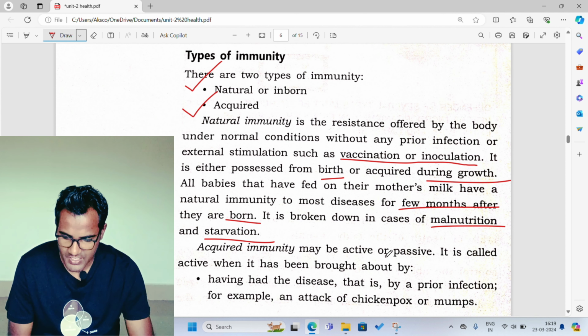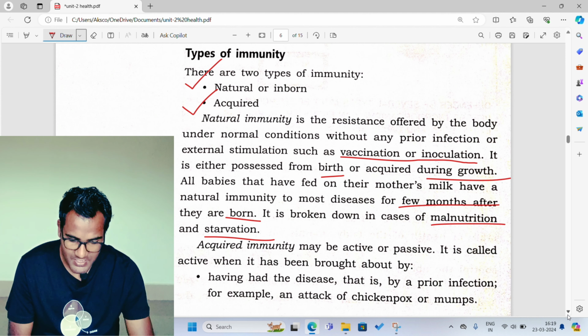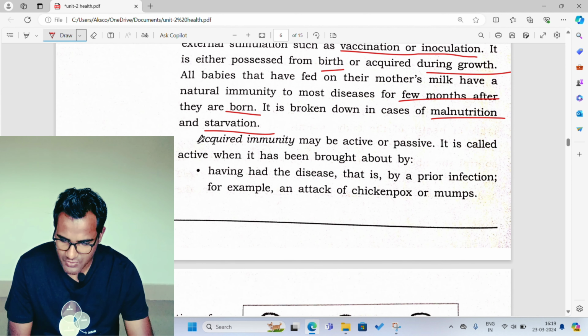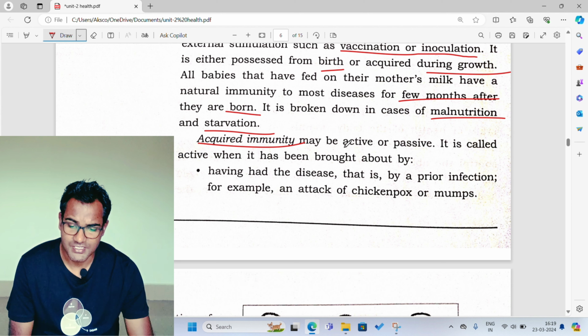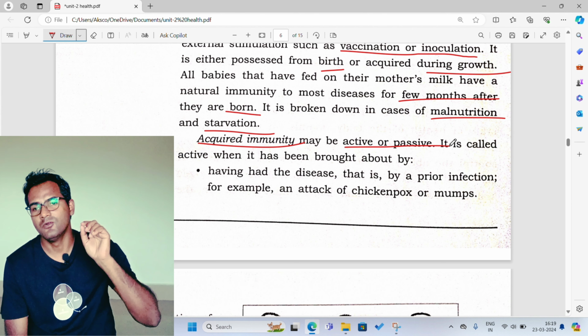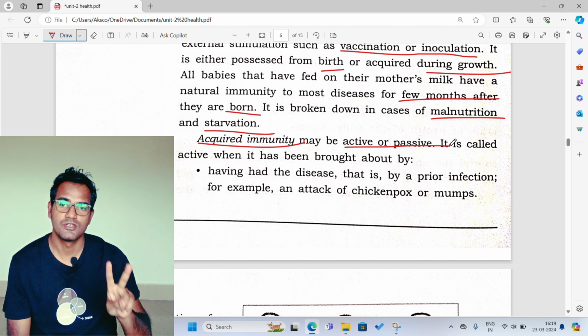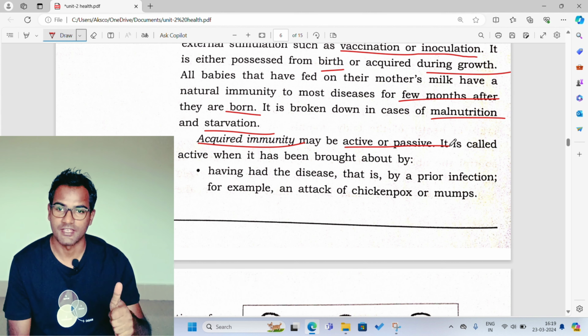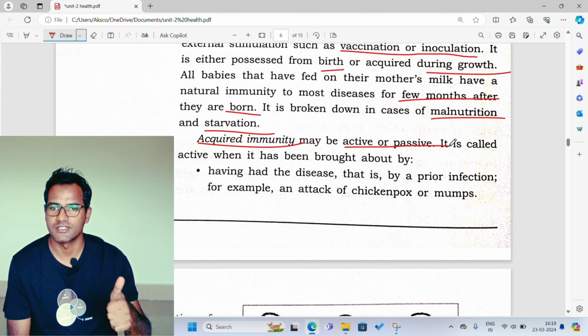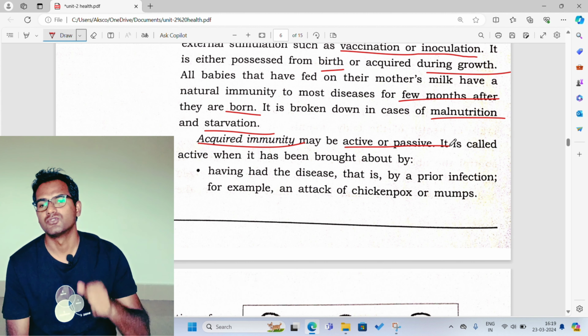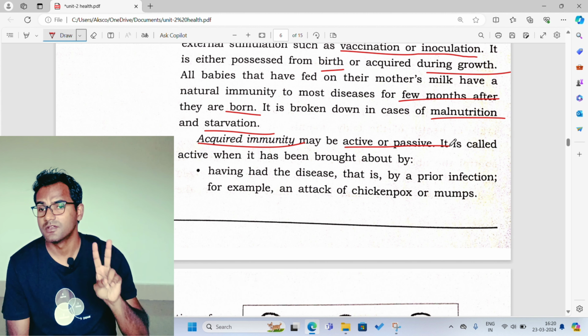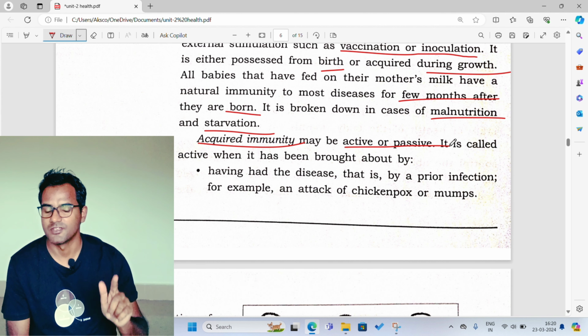Now let us see the second type of immunity, that is acquired immunity. It may be active or passive. Acquired immunity is of two types. How many types? Two types. One is active, one is passive. So two types of acquired immunity: active immunity and passive immunity.